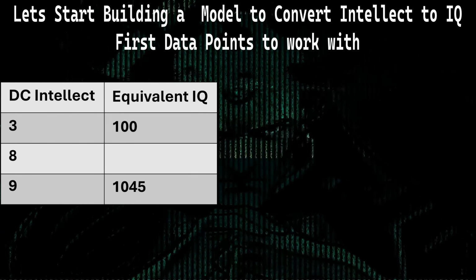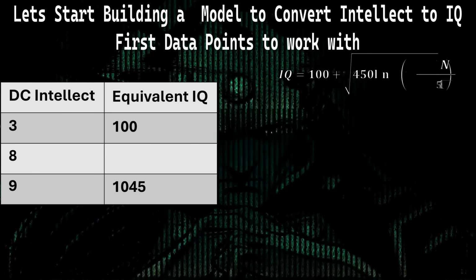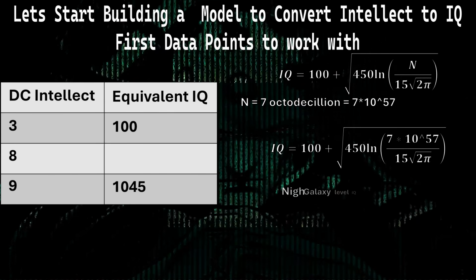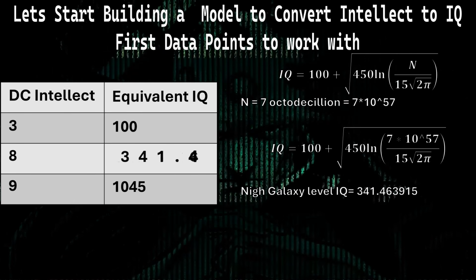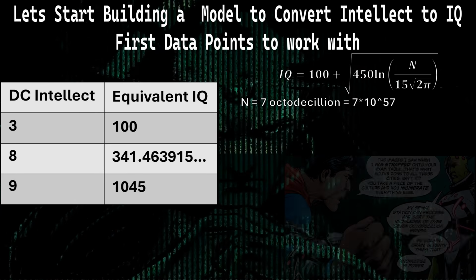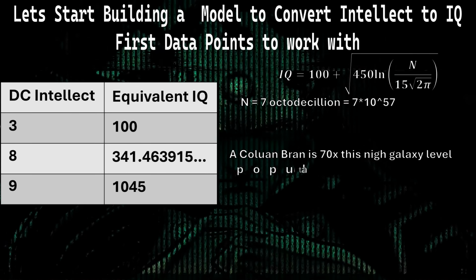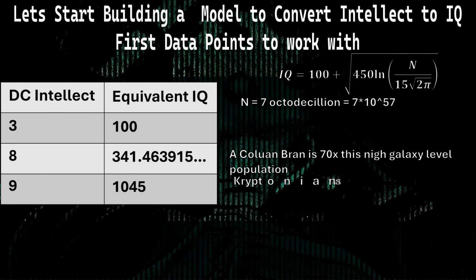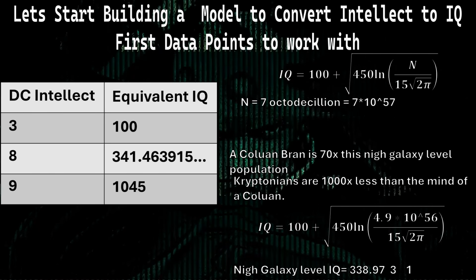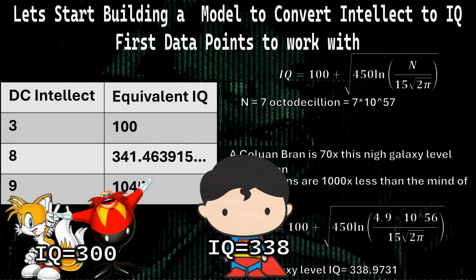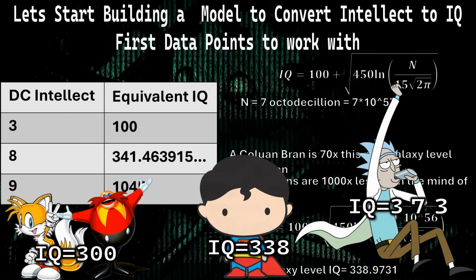And then we know, since that's about galaxy level, we should probably use that as our 8th level intellect. Doing so, we get an IQ of approximately 341. Since you're interested, the Coluan are stated by Brainiac to have a brain 70 times more than this, giving them an IQ of about 345 on average, while the Kryptonians had 1/1000th of this with an IQ of 338. This does mean that in fact Superman has an IQ higher than an 8-year-old fox and a walking egg, but not quite as much as a drunken grandpa.